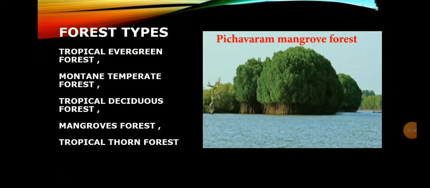We'll see about the forest types, that is, the types of forest. The forest in the state is broadly divided into 5 types as follows: tropical evergreen forest, montane temperate forest, tropical deciduous forest, mangrove forest, and tropical thorn forest. Let's see one by one.